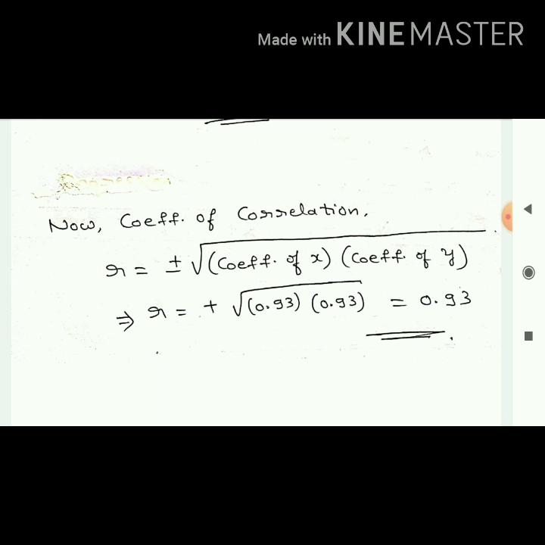So this is all about regression lines and coefficient of correlation. Very simple, you just try to remember the formula, and for your understanding, remember type 1 and type 2 problems. Try to work out step by step.